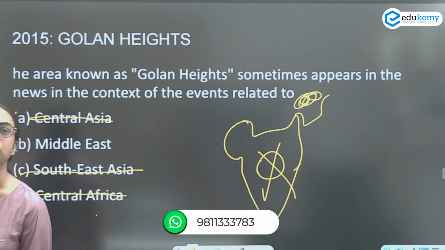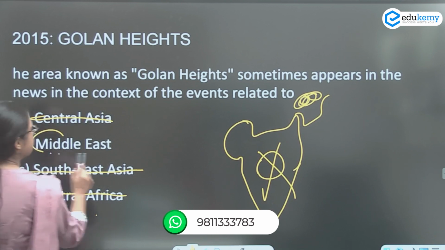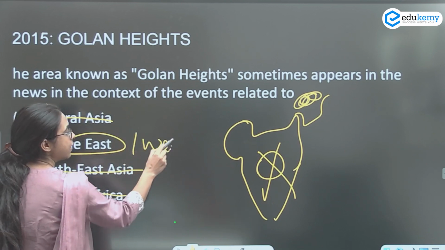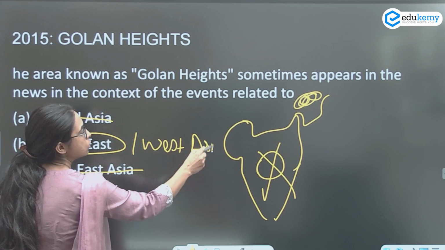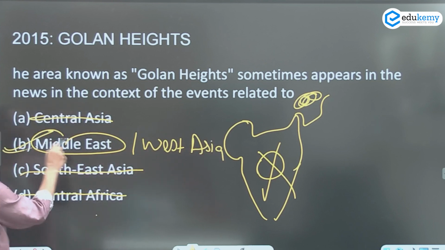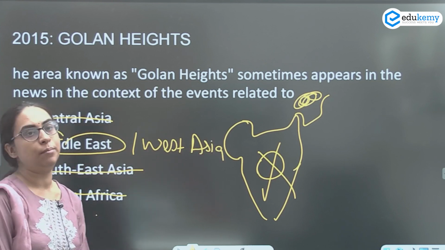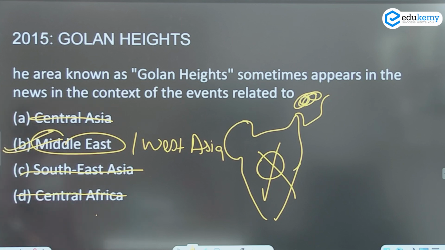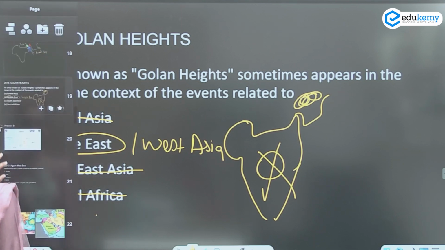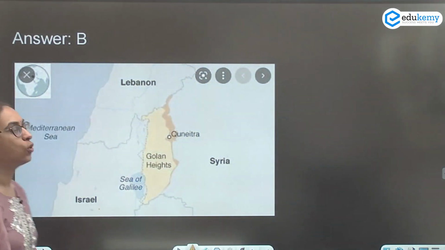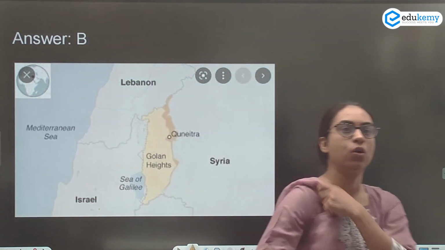The West Asian region is also called the Middle East. Therefore, it is there in the Middle East. It is a fairly easy question if you have an idea of where your Golan Heights is.